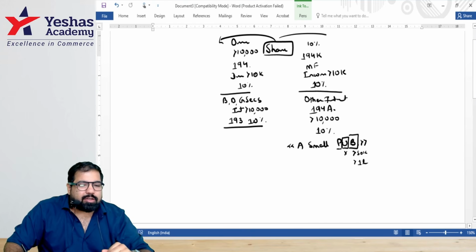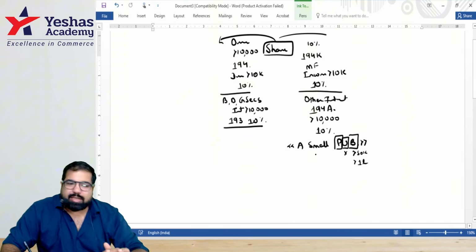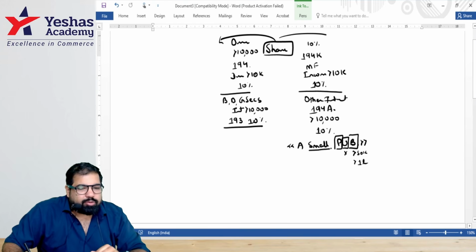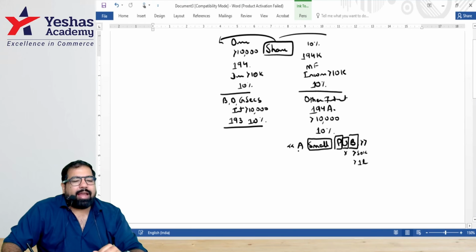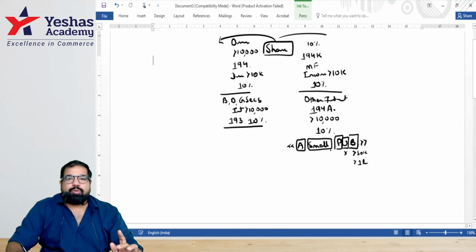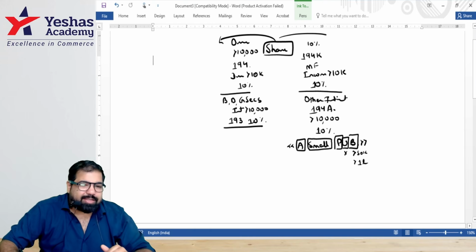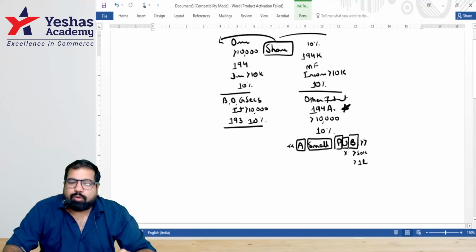Next. If a partnership firm is paying resident partners interest, guys, there is no TDS. If you're a small individual, small HUF, no TDS in this case. And in case of Motor Accident Claims Tribunal, also no TDS up to 50,000. Revise this well. Very important section, section 194A.